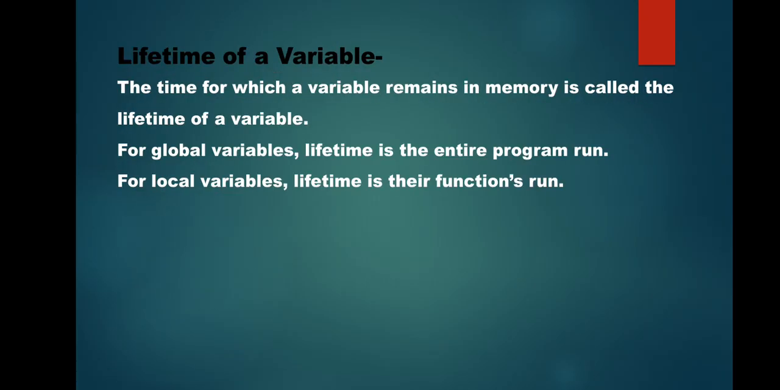Now coming up to what is the lifetime of a variable. The lifetime of the variable means the time period for which a variable remains in memory. For a global variable, the lifetime is the entire program run. Till the program is running, that global variable remains in memory. But for the local variable, the lifetime is the function run. Till the time that function is running, the variable will remain in existence, and the moment function execution stops, the variable is deleted from memory.